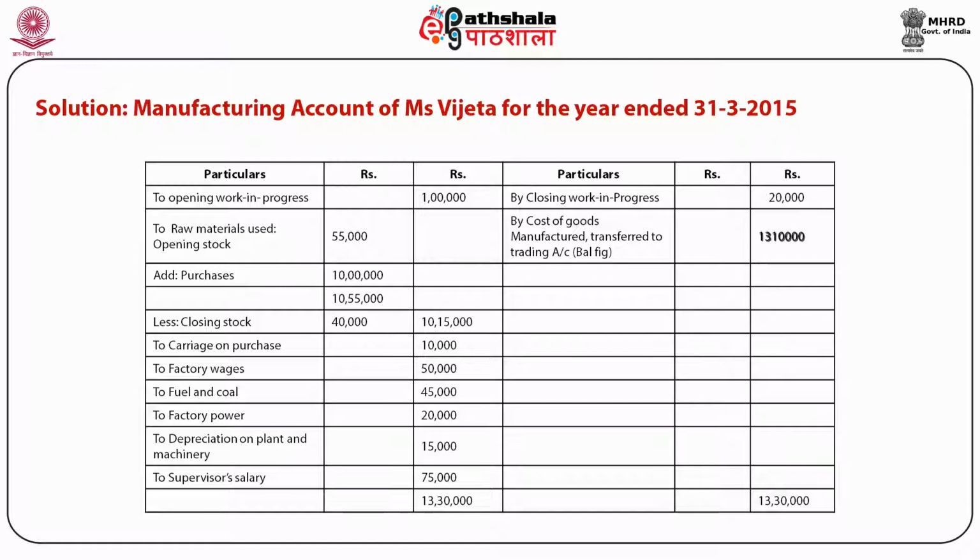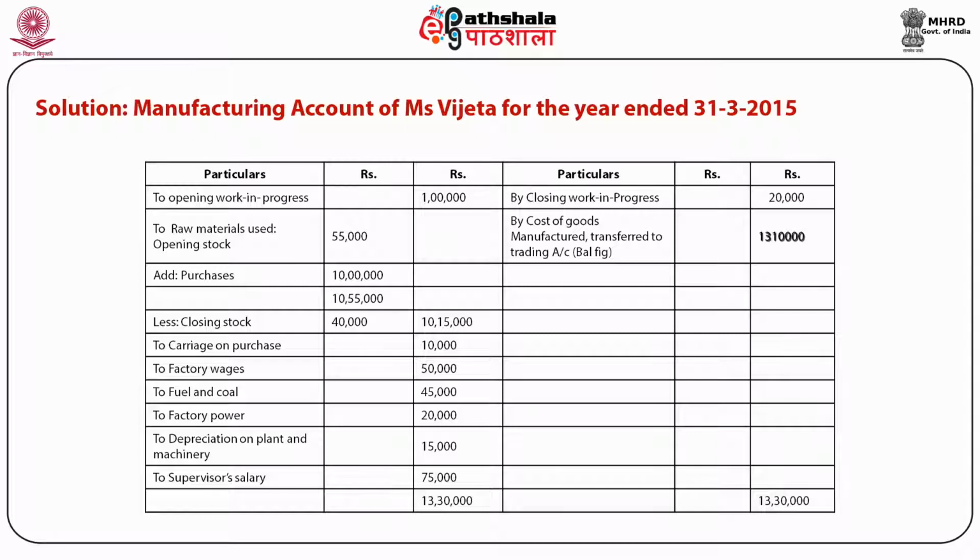and it is clear that there are two sides. One is debit side and another is credit side. Items: opening stock of the work in progress, raw material used, carriage on purchase, factory expenses, fuel and coal, factory power, depreciation on plant and machinery, supervisor salary are shown on the debit side, because these are expenses which are incurred for the production of the products, whereas closing work in progress is shown on the credit side.